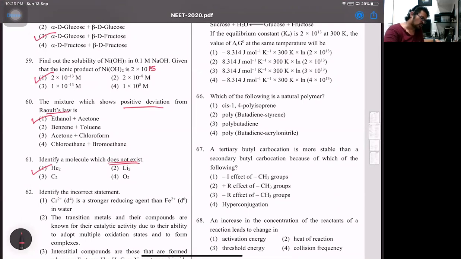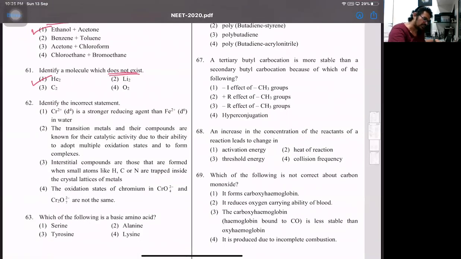Then coming to 62 over there, it says, identify the incorrect statement. Observe this carefully, okay? Now it says chromium 2 plus is a stronger reducing agent than Fe. That's correct. How do we know? If anybody has read the NCERT properly, it says chromium 2 plus, if you observe the reduction potential, it's lower as compared to that of Fe2 plus.